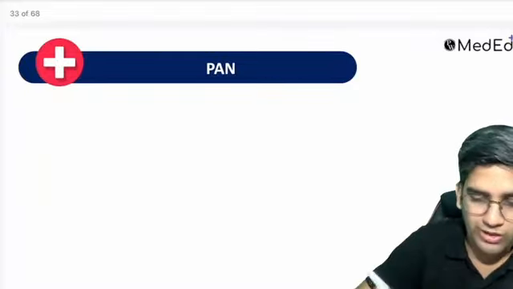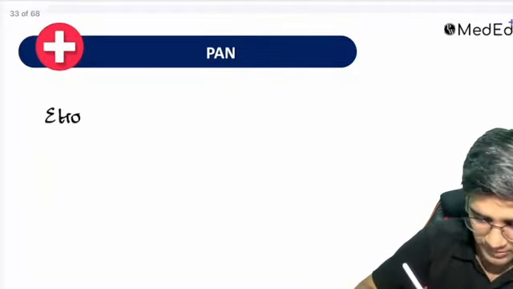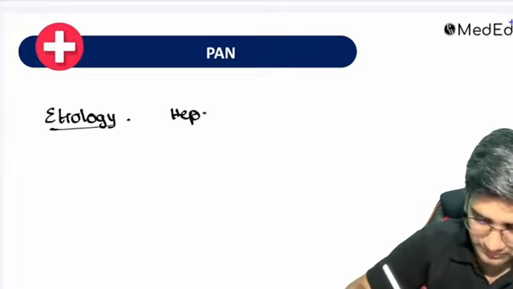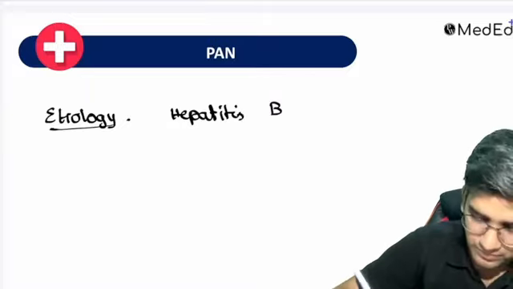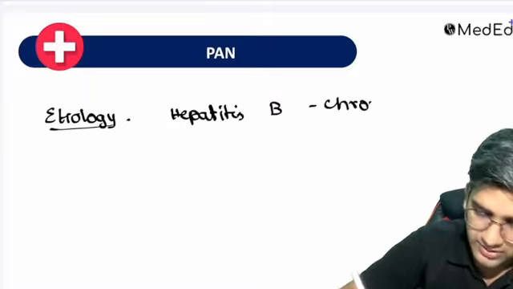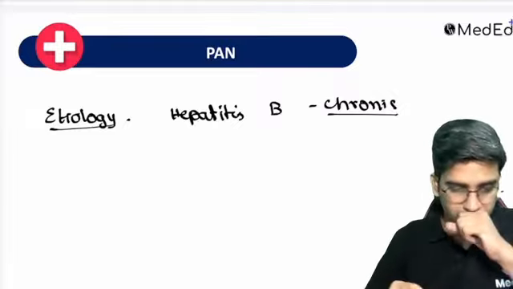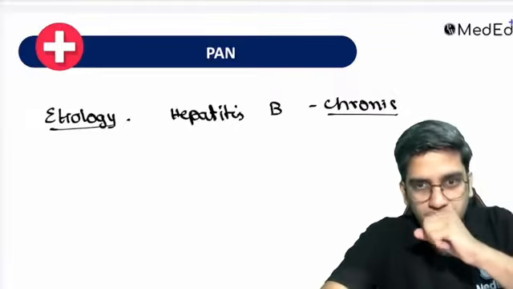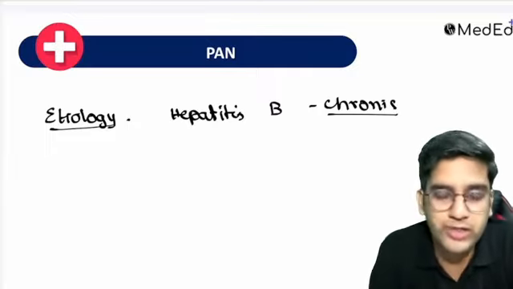PAN is polyarteritis nodosa. The etiology of PAN is hepatitis. The chronic hepatitis B virus is the etiology of polyarteritis nodosa, right?